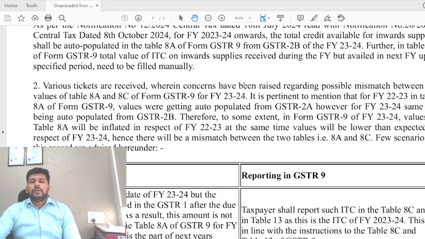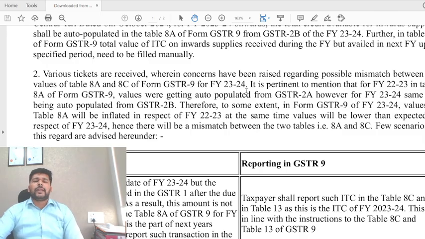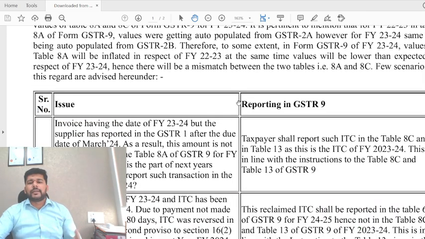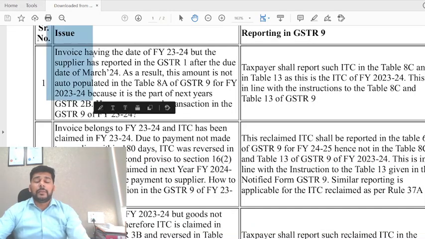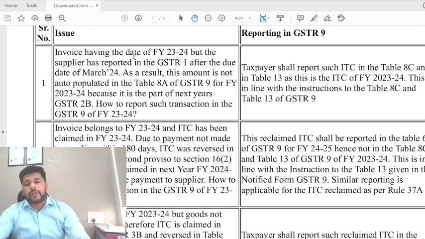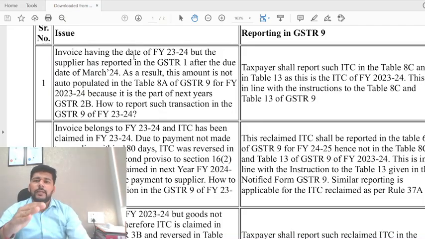So now let us see, based on this, what explanations they have come up with and what exactly the issue is. The first issue they are covering is an invoice having the date of FY 23-24, but the supplier has reported it after 23-24. That means your purchase is for 23-24, you had received the goods, you had received the services, you had made the payment, everything is there, just that the vendor has not reported that invoice in the GSTR1 return. It's not that he didn't file, or maybe he had forgotten to report this invoice.